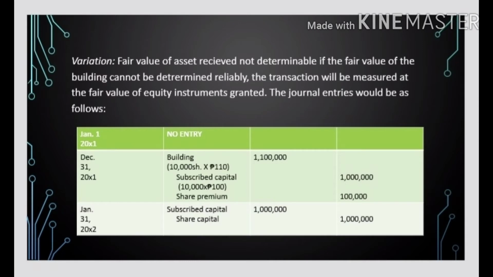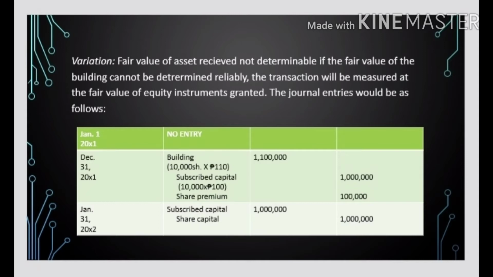Variation: fair value of asset received not determinable. If the fair value of the building cannot be determined reliably, the transaction will be measured at the fair value of the equity instruments granted. The journal entries will be as follows. January 1, 20X1, no entry.